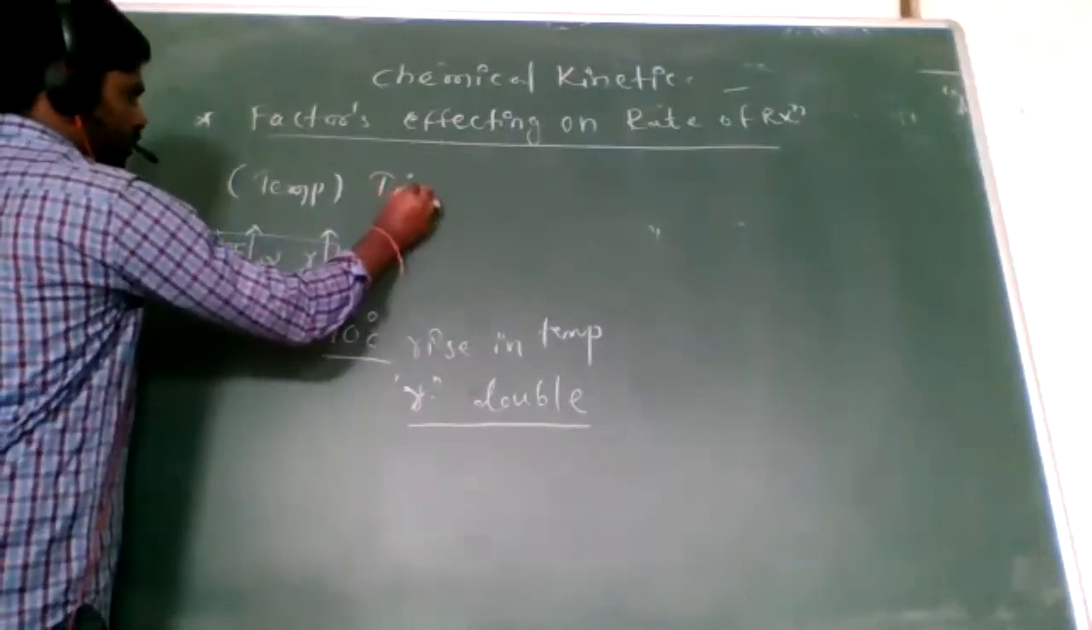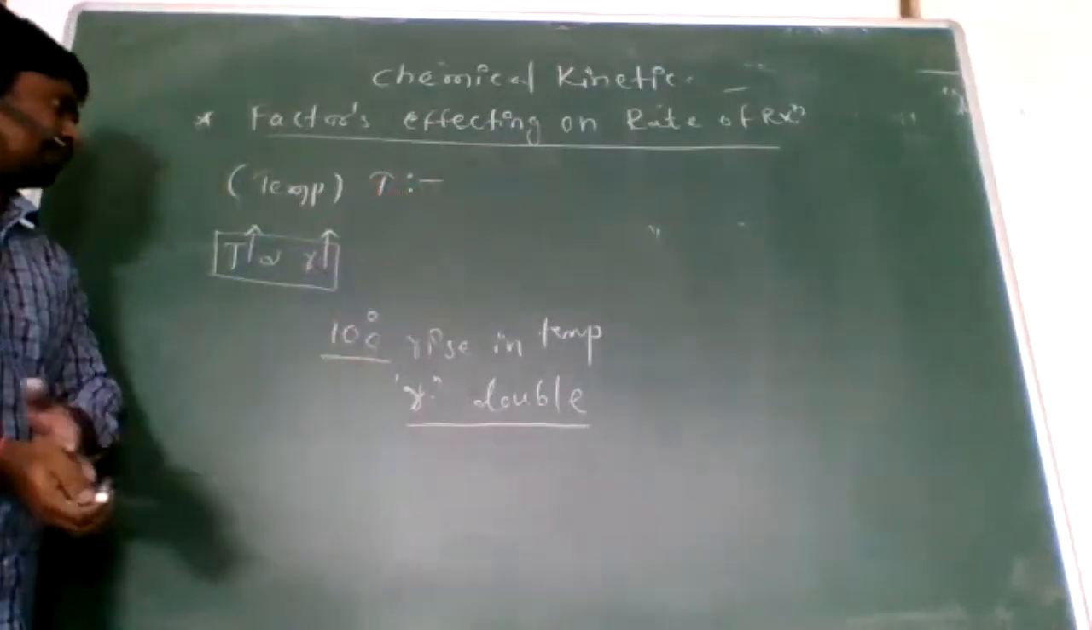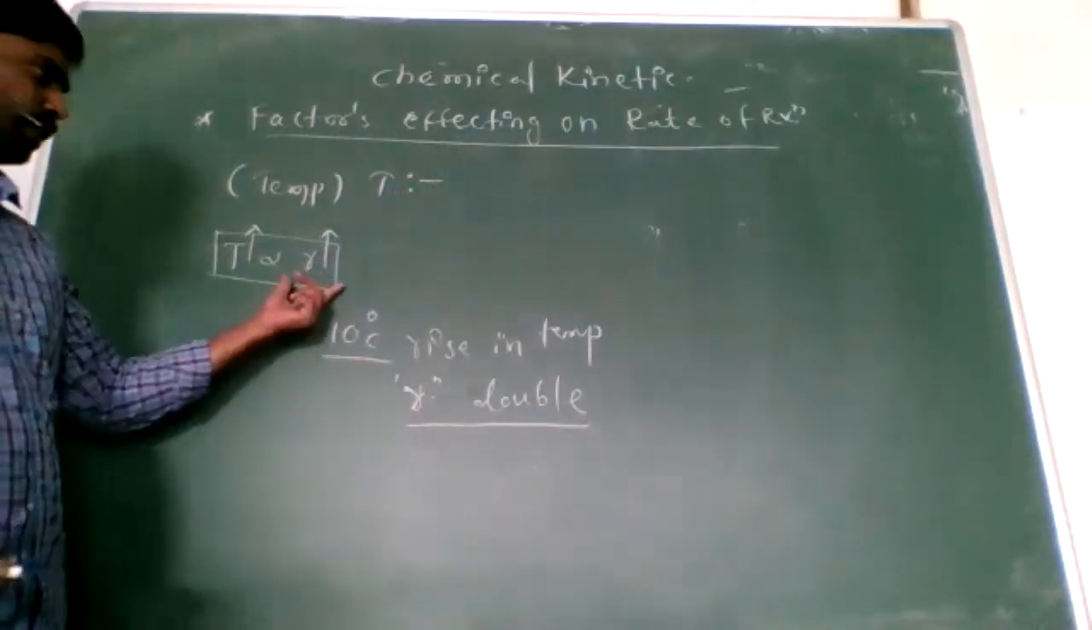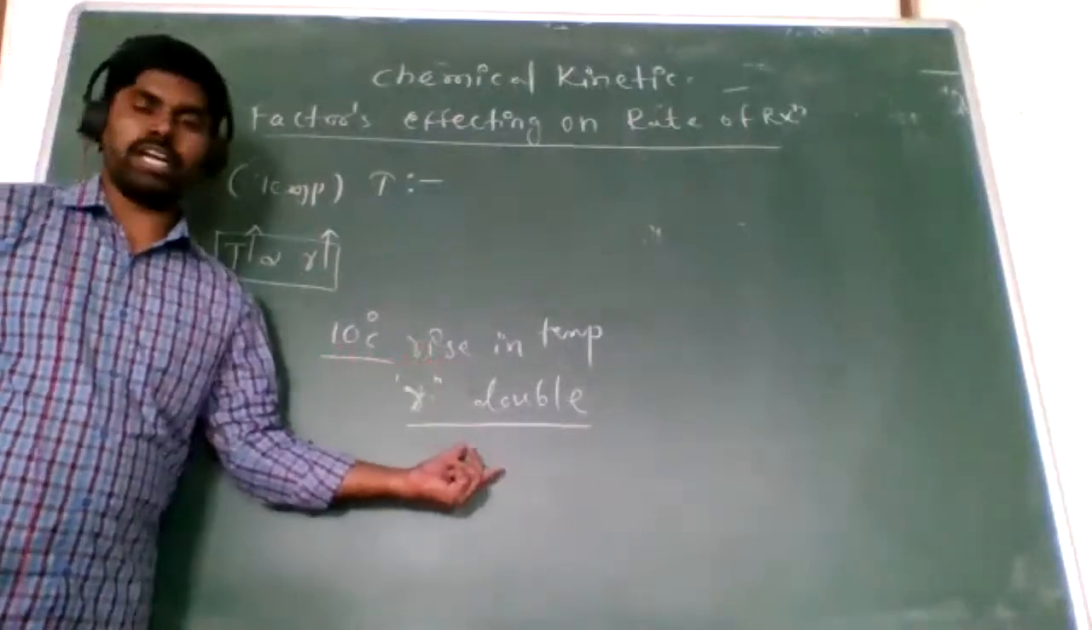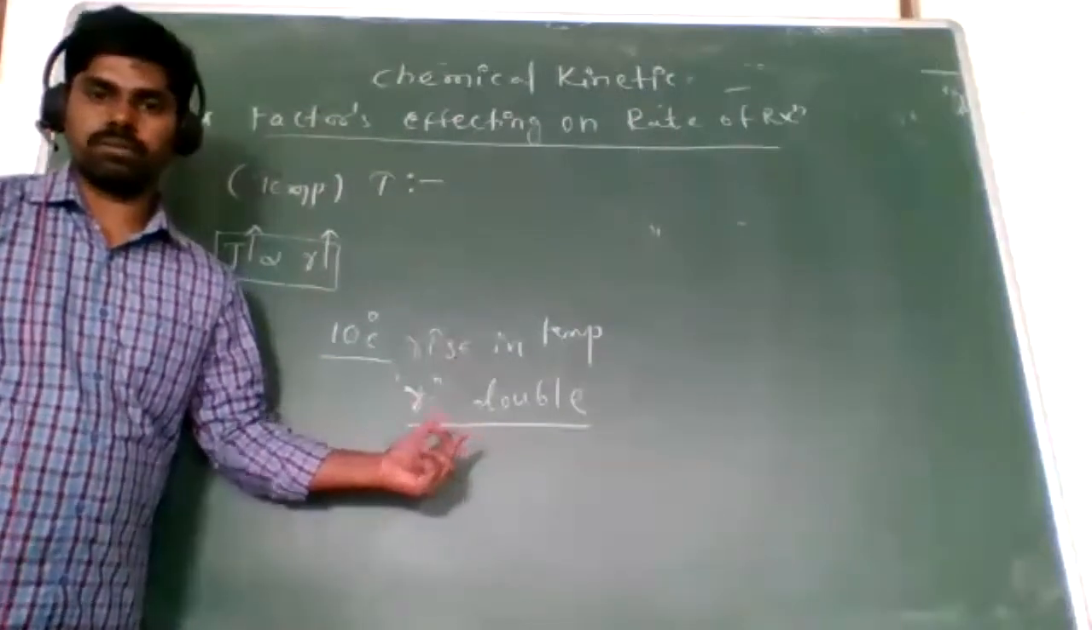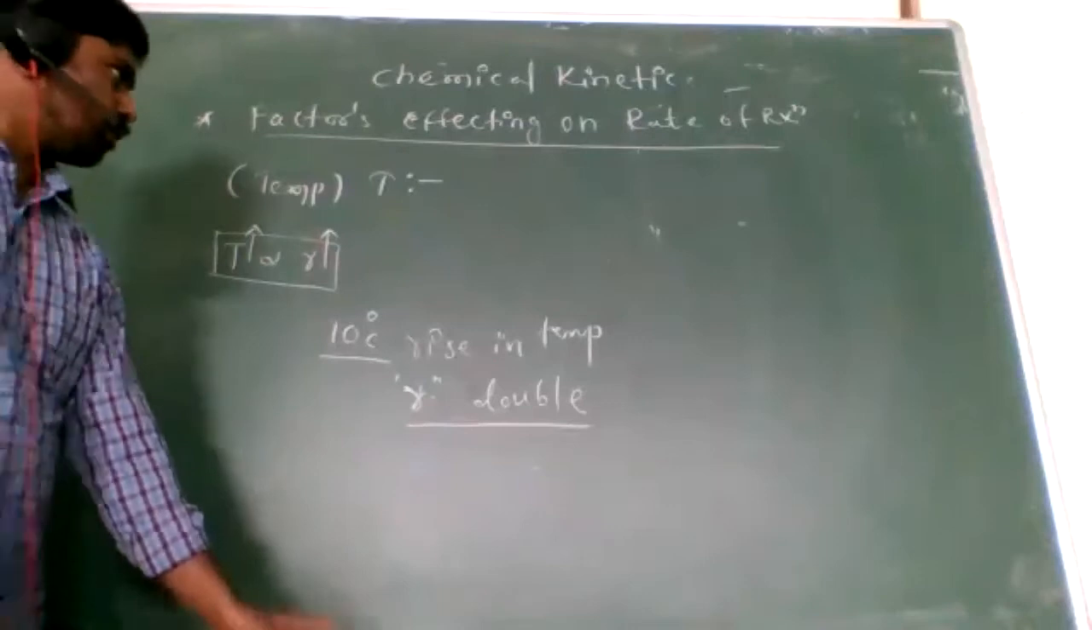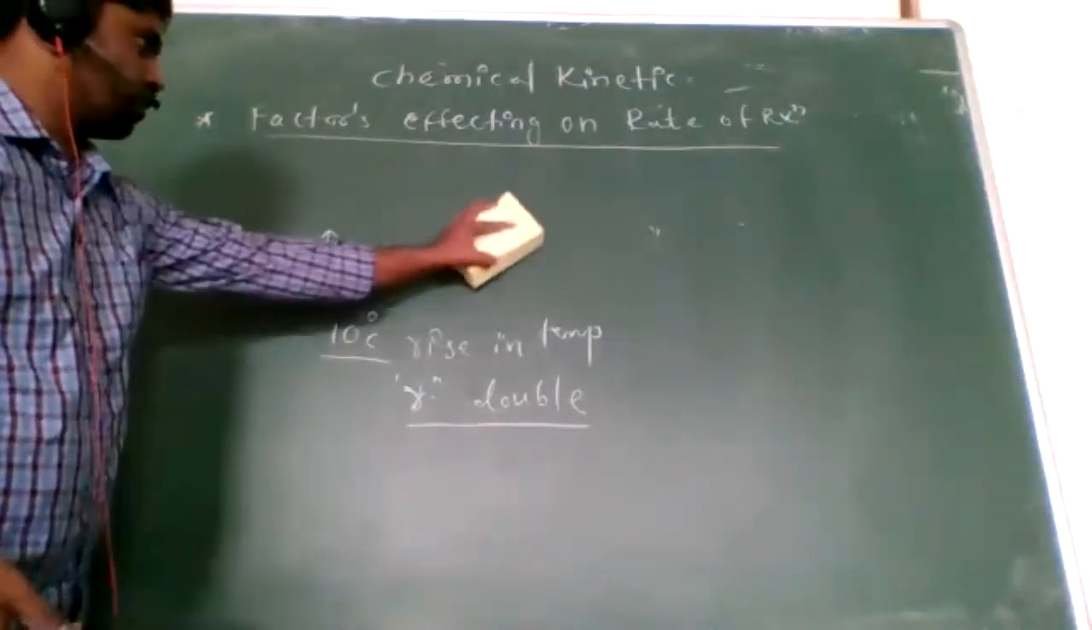Right. So when temperature increases, the rate of reaction also increases. For every 10 degrees Celsius rise in the temperature, the rate of reaction doubles. Right. Next one, what is the next one? Is it understood, everyone?